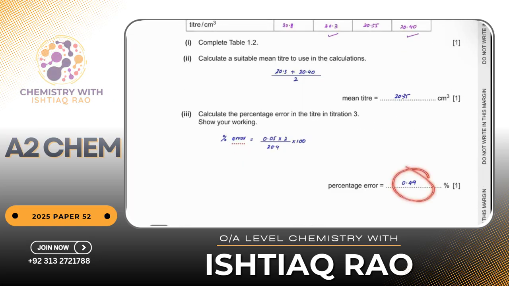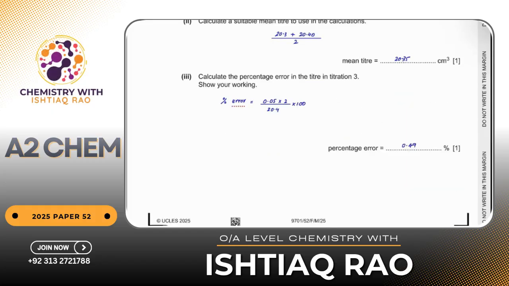So I would be getting the percentage error. Simple. The examiner has specified the number of titrations. Otherwise, this value is variable. This is fixed for the burette. This value is variable. You can put any value as per the question.